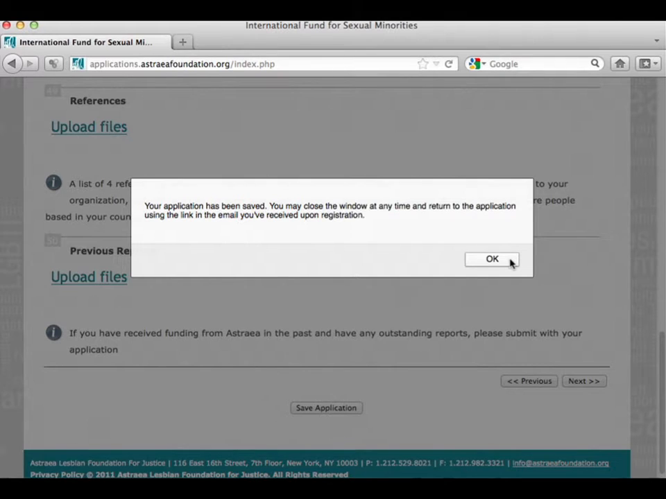If your application has already been saved, you may close the window at any time and return to the application using the link in the email you've received under registration. By following that link, you will always be able to come back to your application. We recommend that if you are applying for a renewal grant, you prepare all the documents to upload and then upload them in one go.